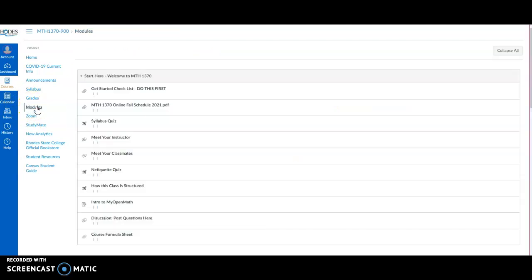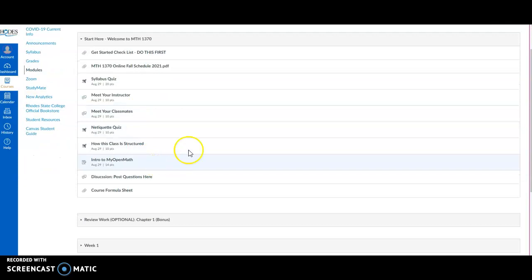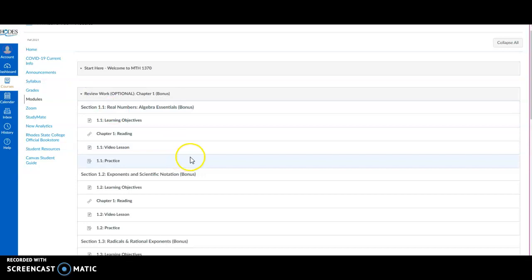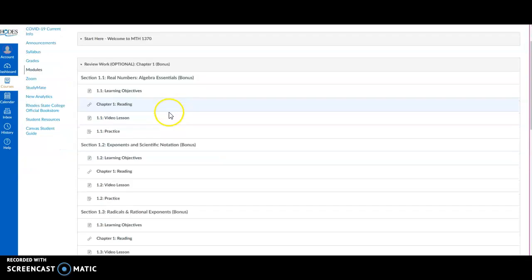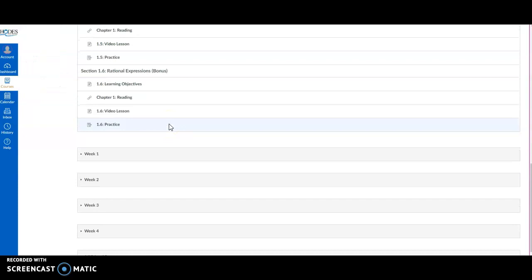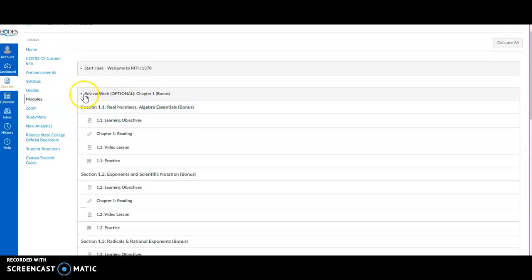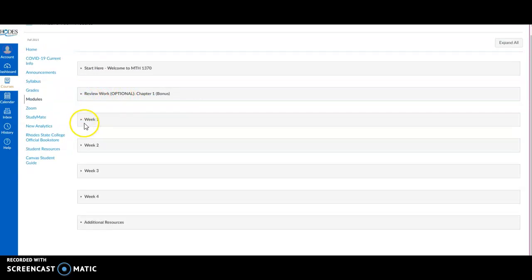Back to the modules tab. These are all the intro assignments that are due in the first week. Notice all of them have the date listed when they're due. So they're due that first Sunday, okay? Once you have that intro block done, chapter 1 is not a requirement, okay? It is listed here as bonus. All of this stuff is bonus, okay? There will be the occasional bonus assignment throughout the course, but not a lot. Feel free to go through these to refresh yourself before we start our actual course content.